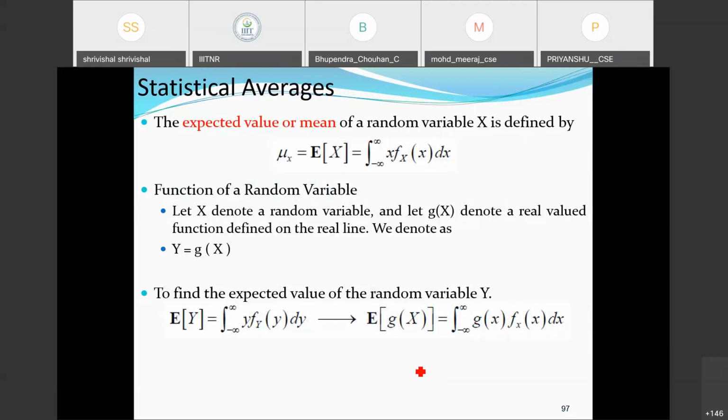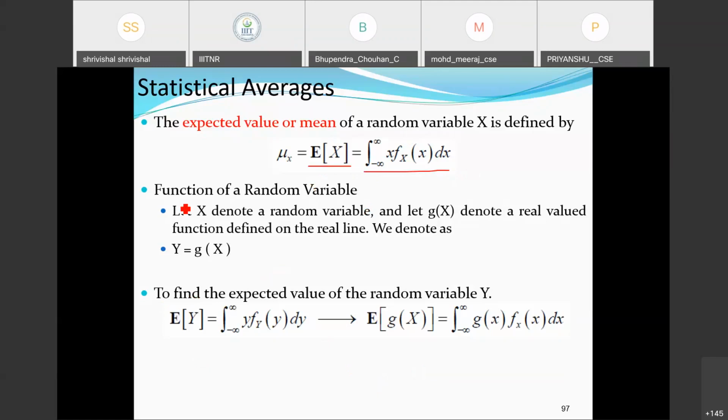Now we will go for a few more operations. Before we go further, let us discuss what we have learned earlier. Based on that discussion, on top of it, we will define a few advanced mathematical operations which we can perform on multiple random variables. The statistical average we are already familiar with. How can we find it? The statistical average is nothing but the expected value or mean, defined as E[x], and we can go for the integration of x into fx into dx.